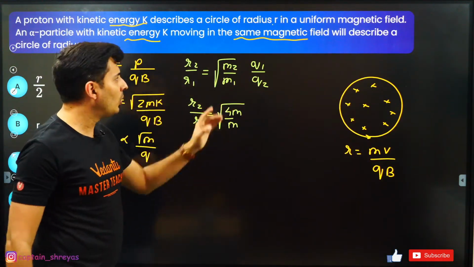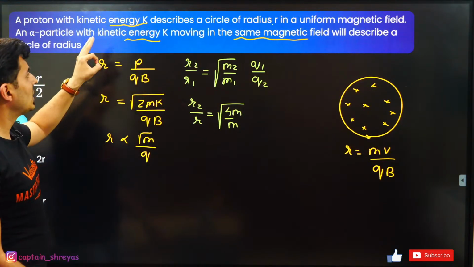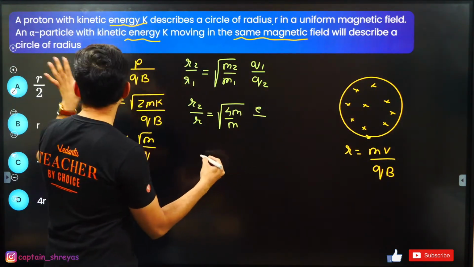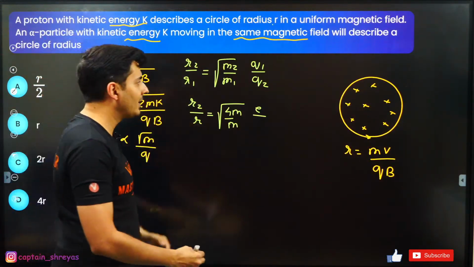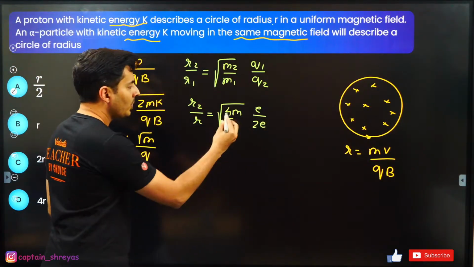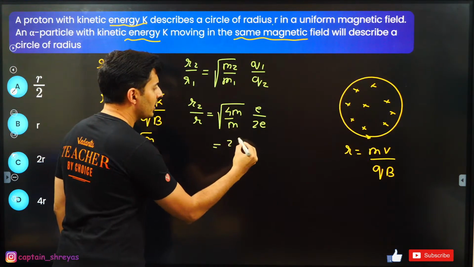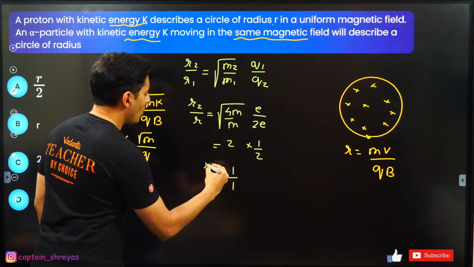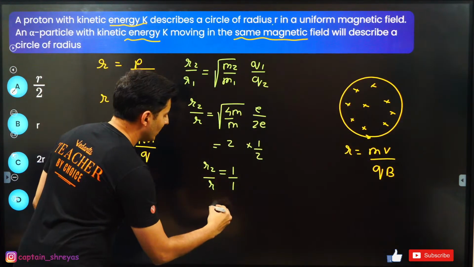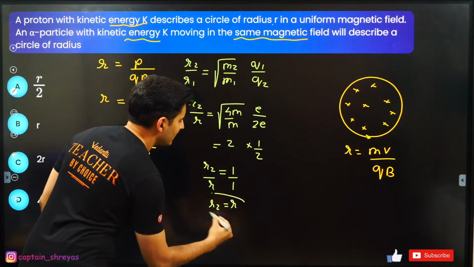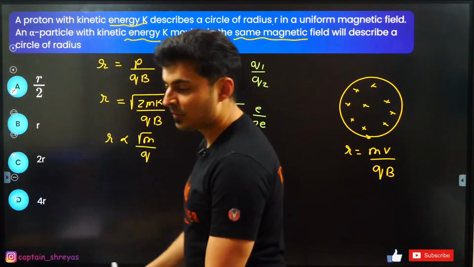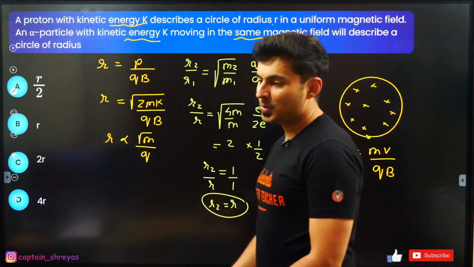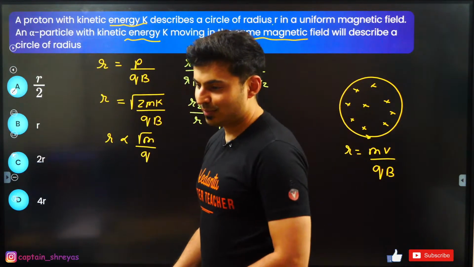Okay, q1 by q2. What is the answer for this, guys? Check this out. The proton's charge is going to be e. The alpha particle will have a charge of 2e. So this will be nothing but 2e. The m's cancel, root of 4 is 2, so this will become 1 by 2. So basically R2 by R is 1:1. That means R2, the new radius, is simply R only. So where is it? Option B, right? There you go. Option B is correct. Awesome.